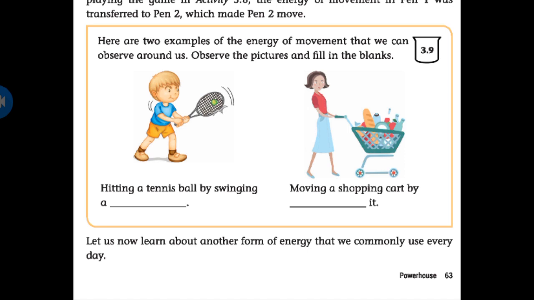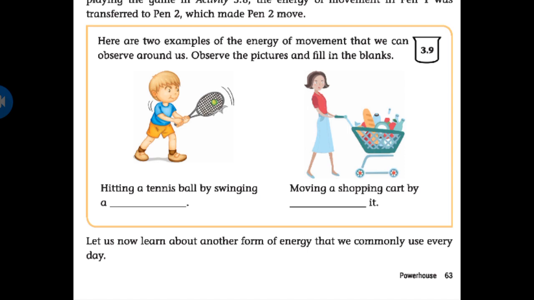So what we discussed today was light energy, sound energy, and energy of movement. What is meant by light energy?